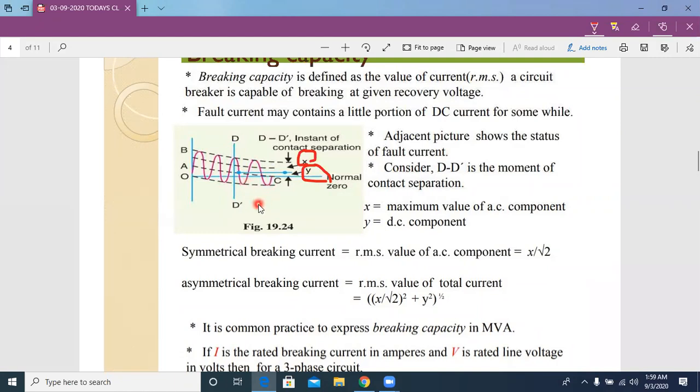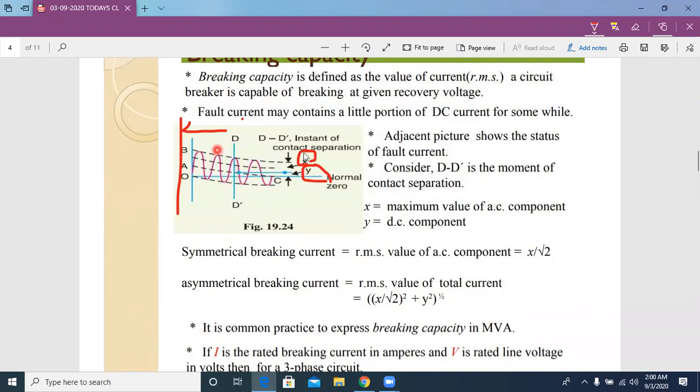Now, the total current magnitude when the circuit breaker contacts are open is equal to x plus y, because the circuit breaker is opened in an asymmetrical state, that means at transient condition. The circuit breaker contacts are opened at transient condition. That's why here we take the magnitude value equal to x plus y, where x is the AC asymmetric current magnitude, and y is the DC current magnitude.